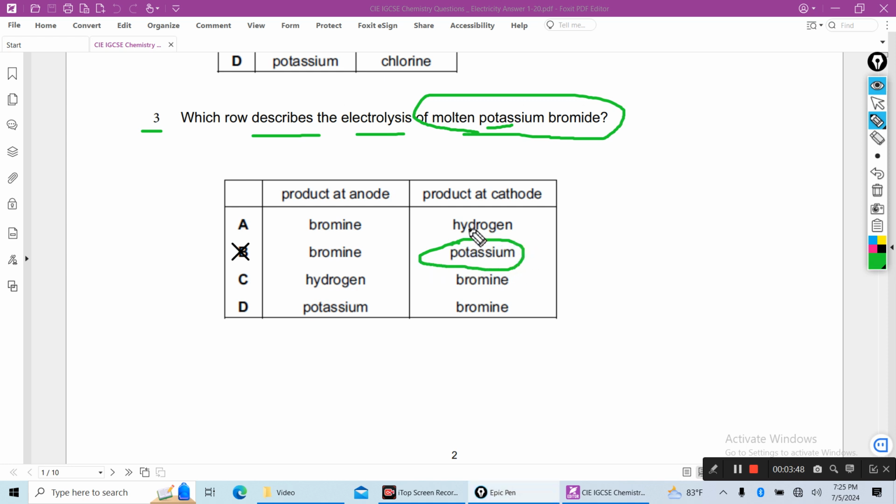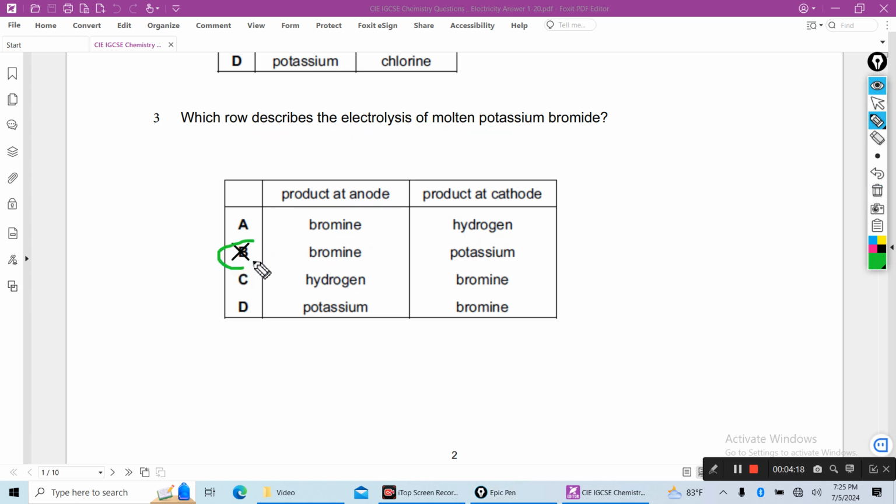Potassium metal will be produced, and bromide ion is oxidized to produce bromine. At the cathode reduction reaction occurs, at the anode oxidation reaction occurs. So at the cathode, potassium ion gains electron to produce potassium metal, at the anode bromide ion loses electron, I mean bromide ion is oxidized to form bromine molecules. So B is the correct answer.